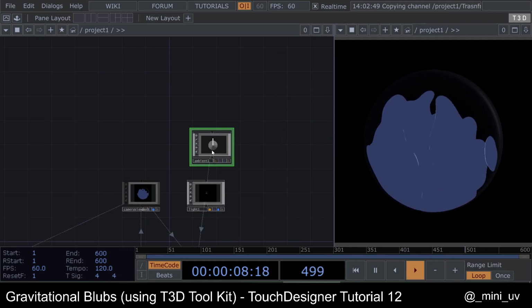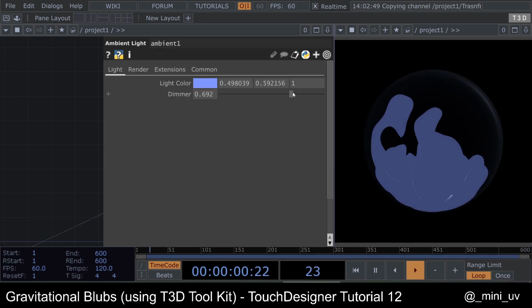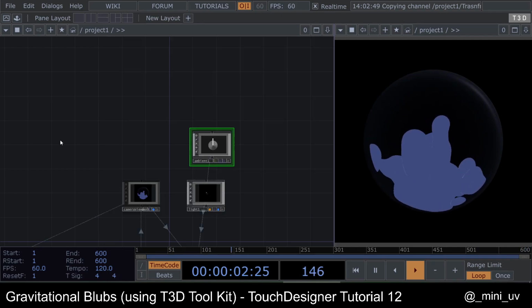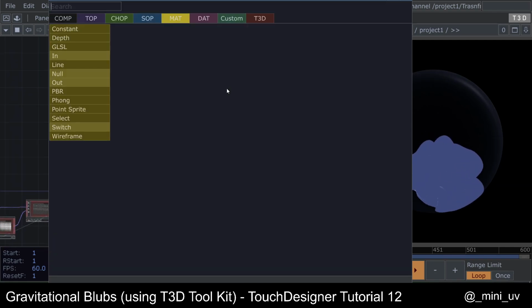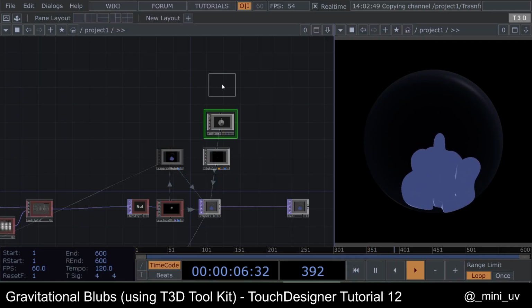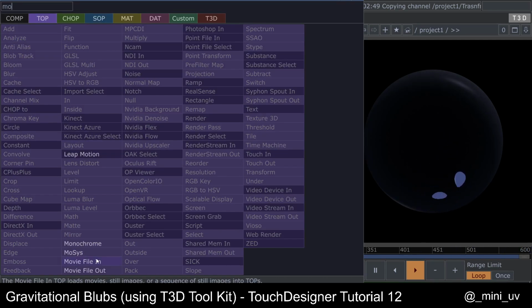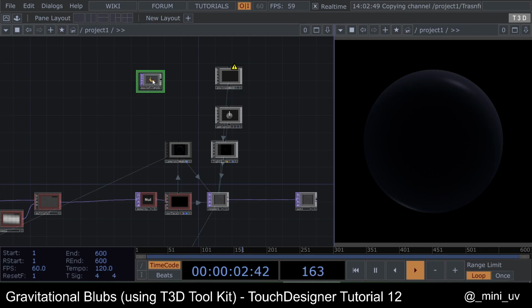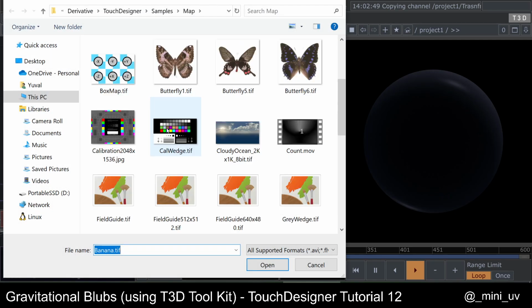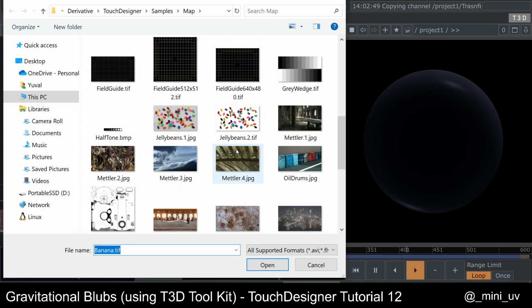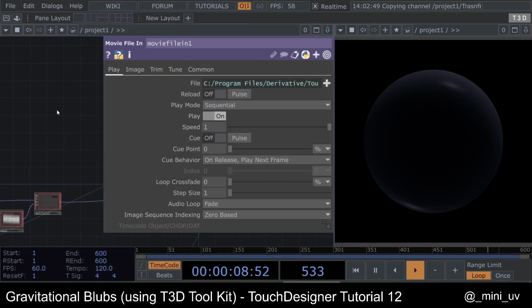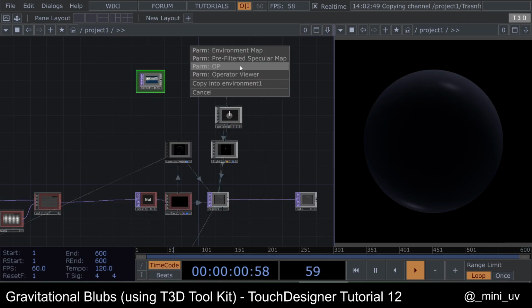Great. So we can also put an environment light with a simple texture from the TouchDesigner examples. You can change it also.